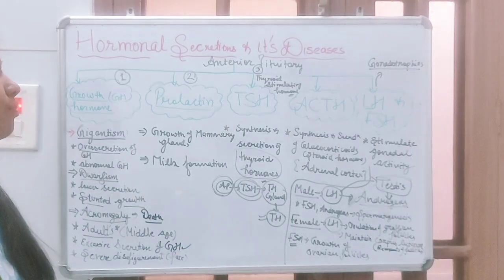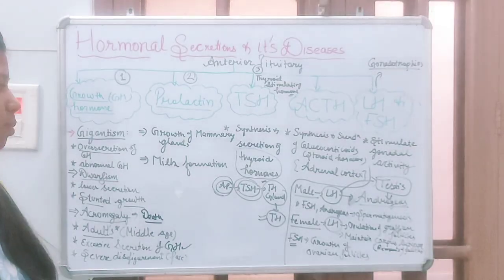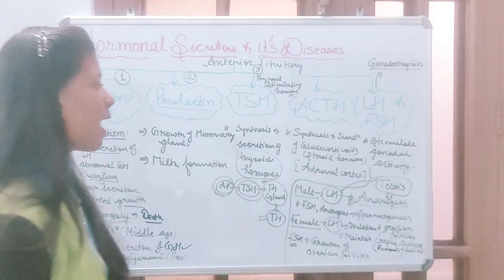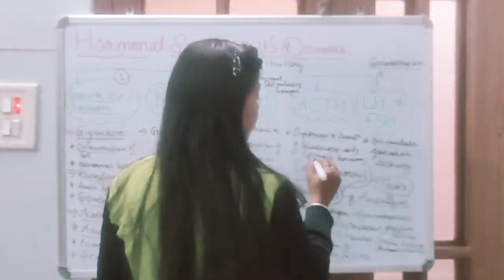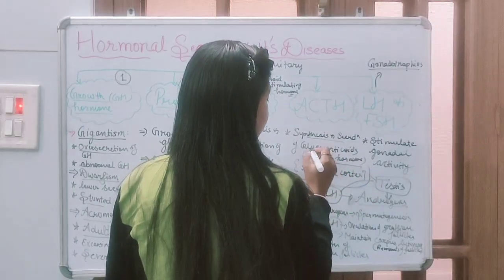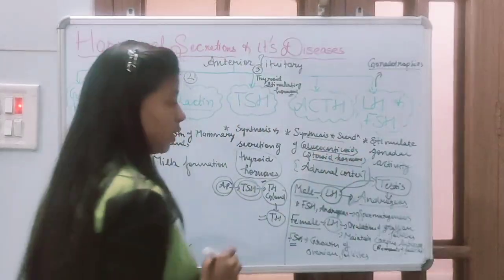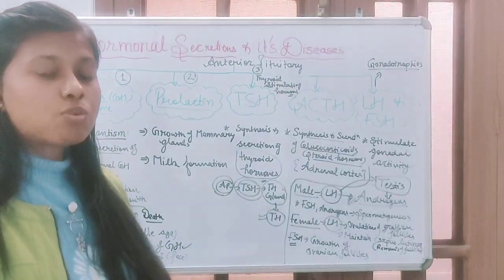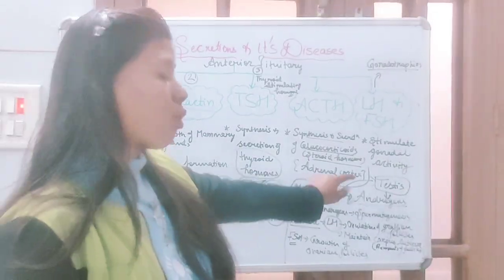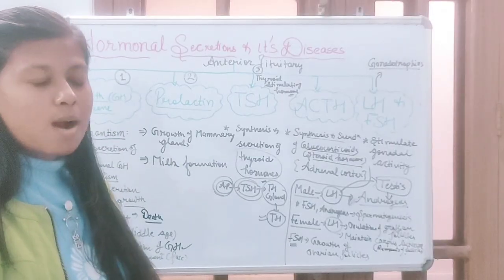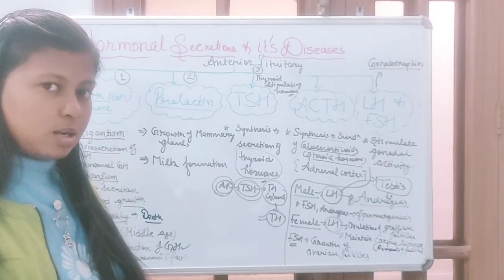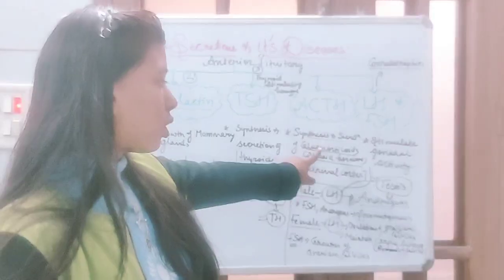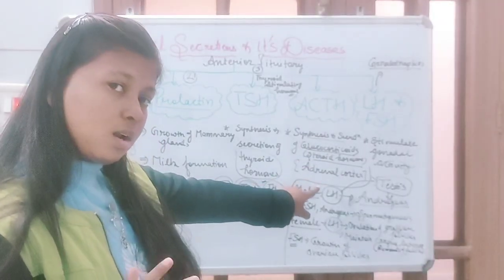Now, next is the ACTH hormone. It helps in the secretion of a steroid hormone called glucocorticoid. This glucocorticoid hormone is released from the adrenal cortex. Okay, there are two parts, adrenal cortex and adrenal medulla. So glucocorticoid is released from the adrenal cortex.